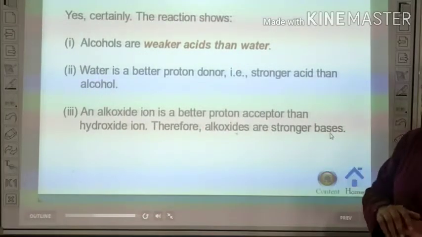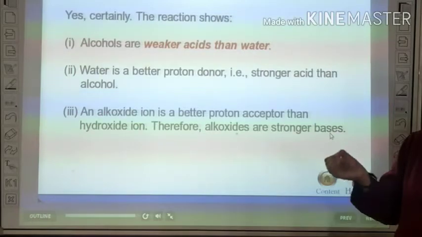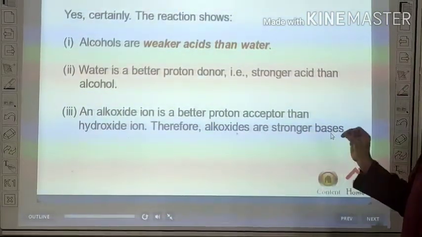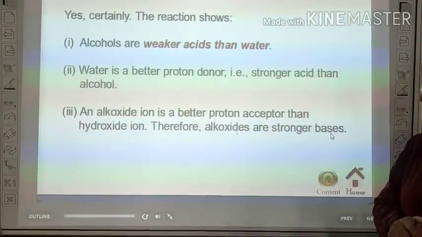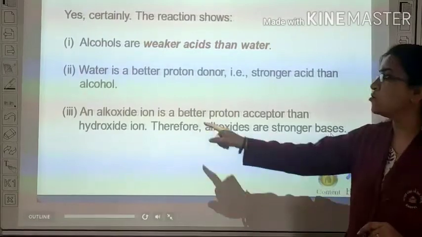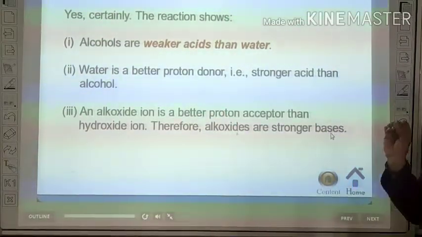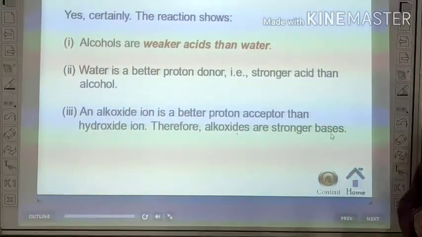Now, alcohols are acids, but they are weaker acids than water. The reason is water is a better proton donor, that is, a stronger acid than alcohol. If anyone asks the reason, then the answer is the alkoxide ion is a better proton acceptor than the hydroxide ion. Therefore, alkoxides are stronger bases.